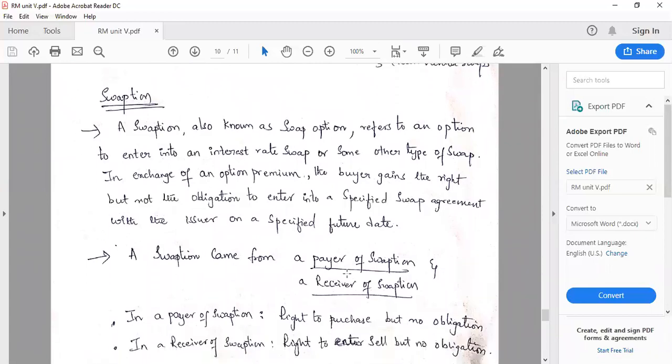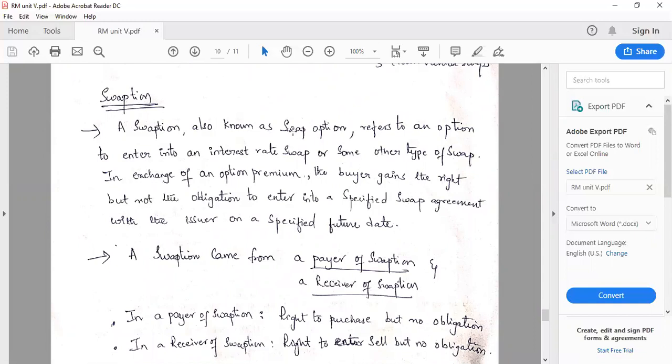So it is the same as swaps, but here we'll have an advantage. See how an interest rate swap will work. So swaption also works like that, but it is having an advantage. What is that advantage? Let's see.